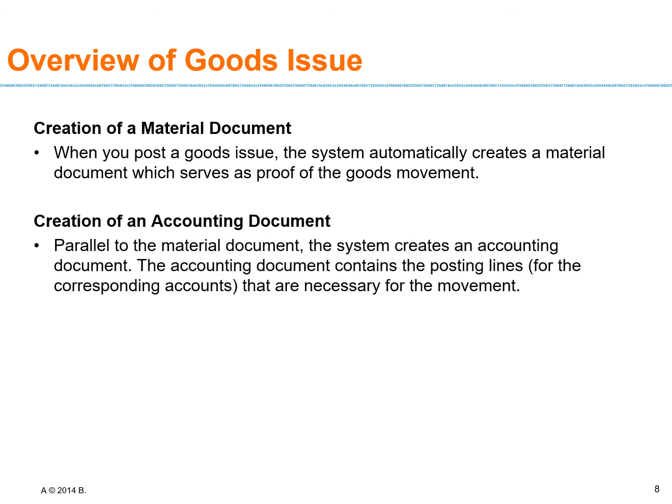So creation of a material document. When you post a goods issue, the system automatically creates a material document which serves as proof of the goods movement.